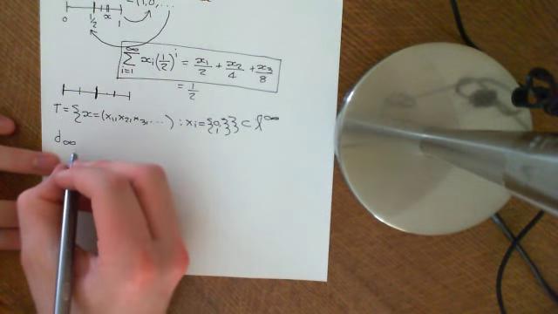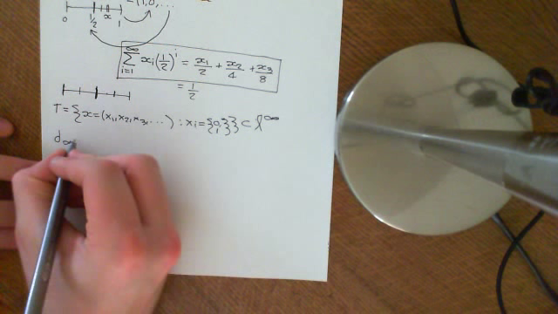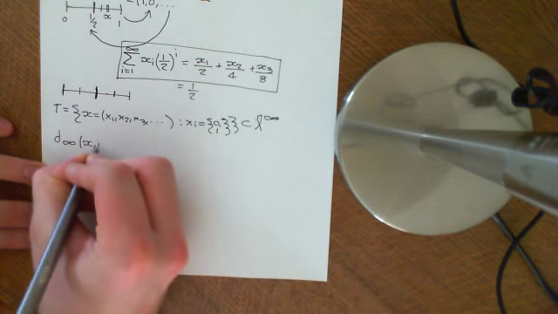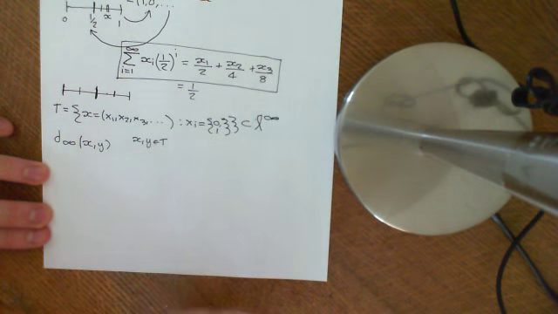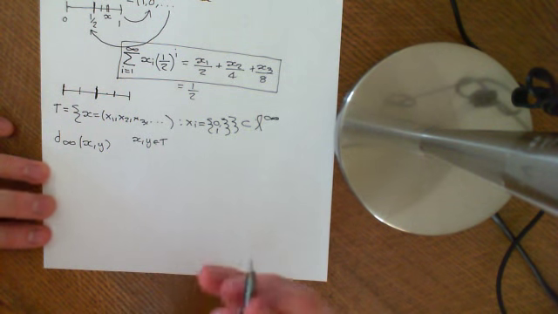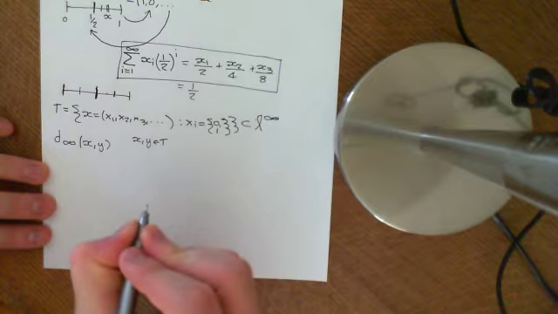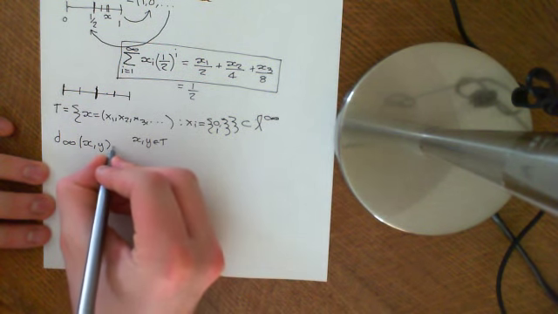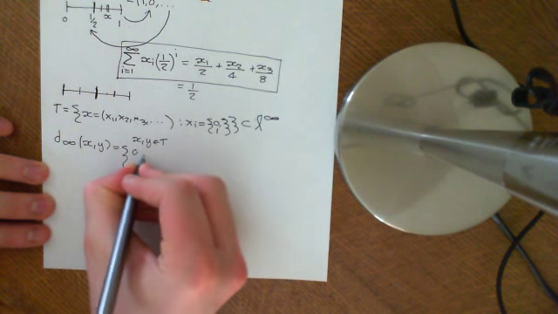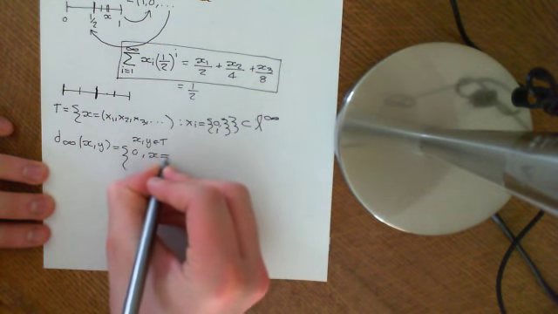So now let's do some of our metric stuff on it. If we take the distance between x and y, where x and y are both elements of T, then what's it going to be? Well, if x and y are equal to one another, we can just use axiom 2 of metric spaces to say that it's going to be 0, if x is equal to y.